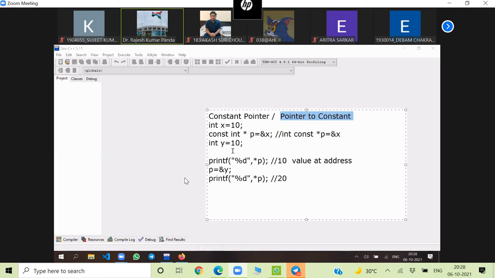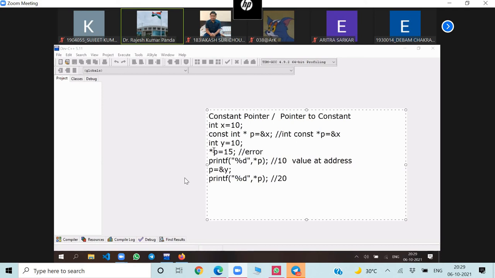But what it points to, that will be a constant. What does this mean? You know, if I write *p = 15, it will give the error. What is the *p representing here? Value of x. Okay. If I write here *p = 15, because initially it is 10, it will give an error here.